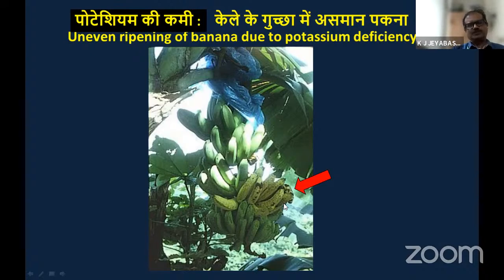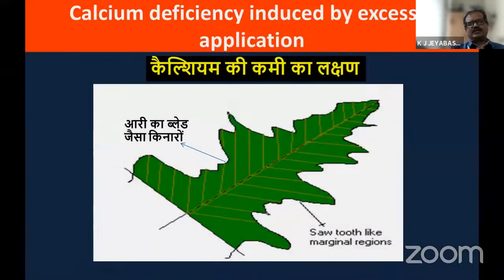So these are all major problems in banana cultivation. If you get such uneven ripened bunches, you will not get a good yield, and you will not get a good price in the market either. So this is another problem. Then calcium deficiency. When you talk about nutrient proportions, antagonistic and synergistic effects, potassium and calcium are always antagonistic.